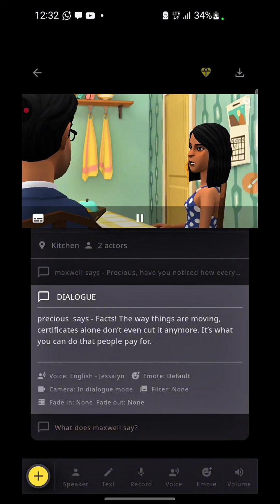Facts. The way things are moving, certificates alone don't even cut it anymore.